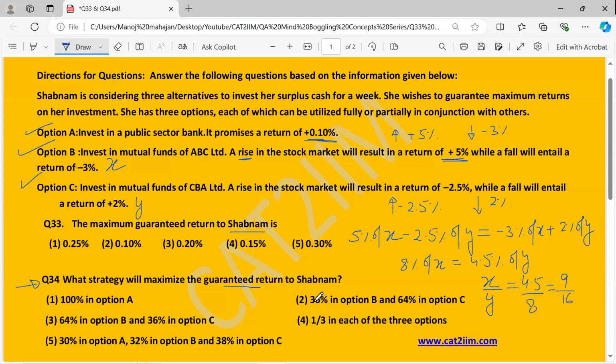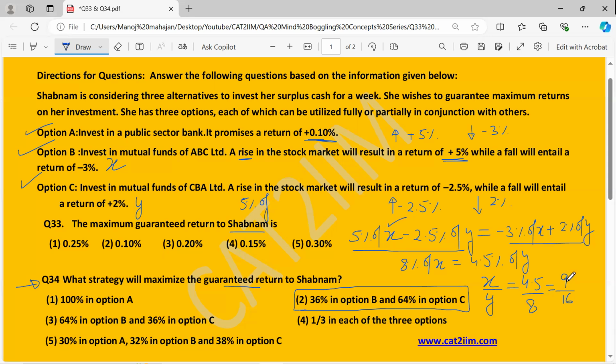So we do have, if I look over here, that is the second option out here. If you look in option B and C, the ratio of the investment is in the ratio 9:16. So let's calculate first what is the return we are getting over here. To get the return, either you calculate this value or maybe this value, it would be the same. So I'm calculating this value. So what do I have as 5% of X. Now we have to calculate the return in percentage.